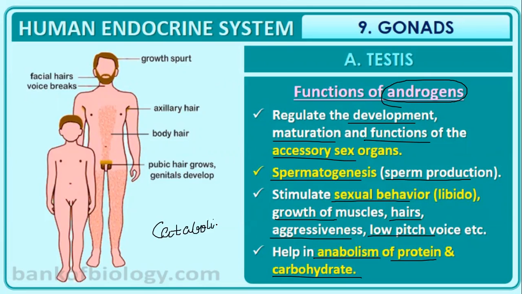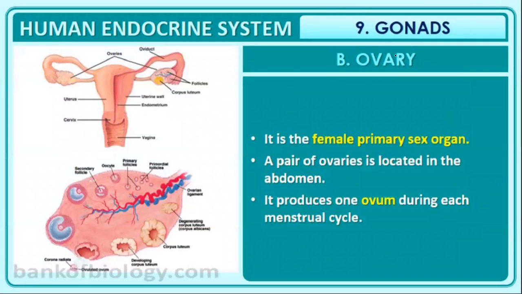What do you mean by catabolism? Breaking down of the materials. So androgens help in the regulation, maturation, and functioning of the accessory organs, spermatogenesis, then sexual behavior, growth of muscles, hairs, aggressiveness. Low pitch voice, and help in anabolism of proteins and carbohydrates.